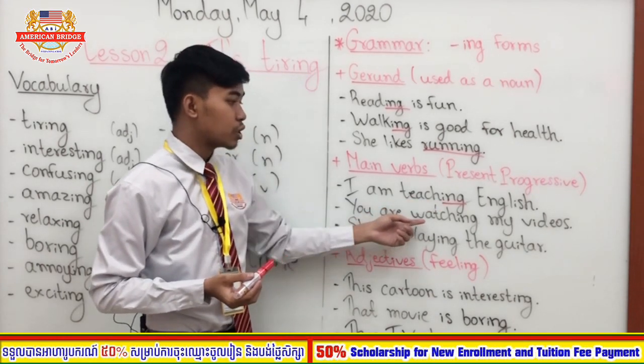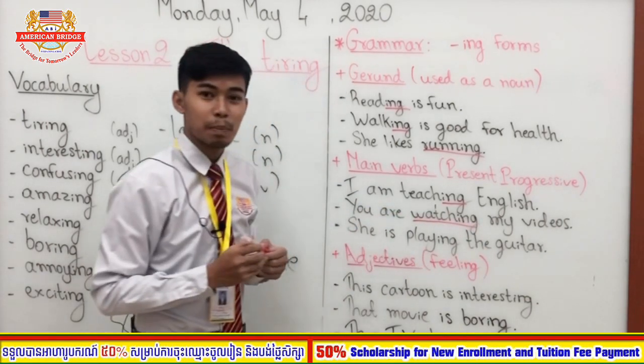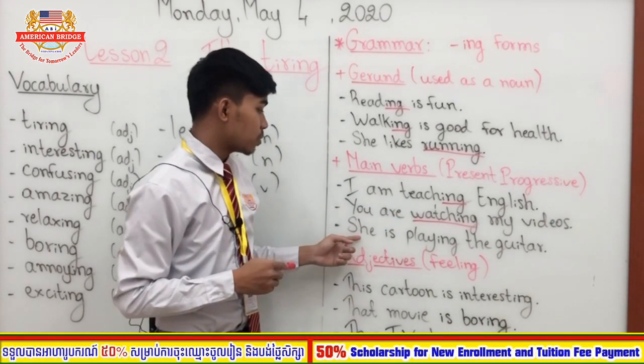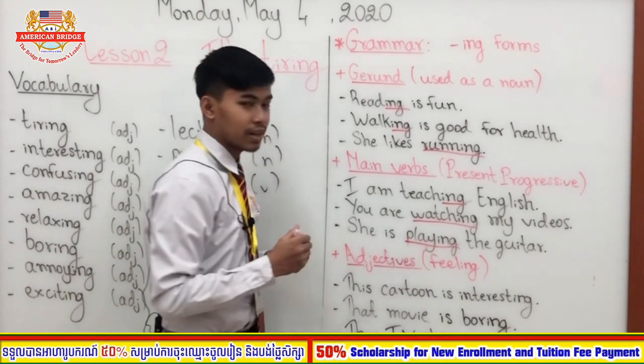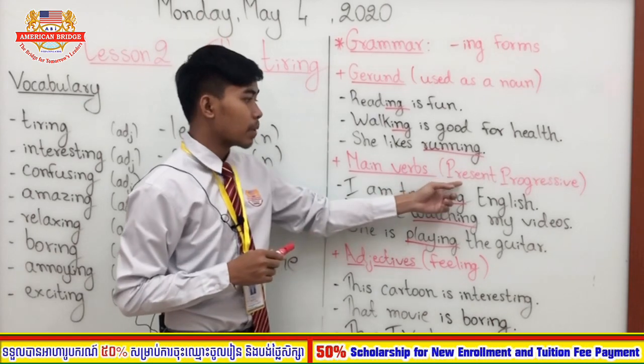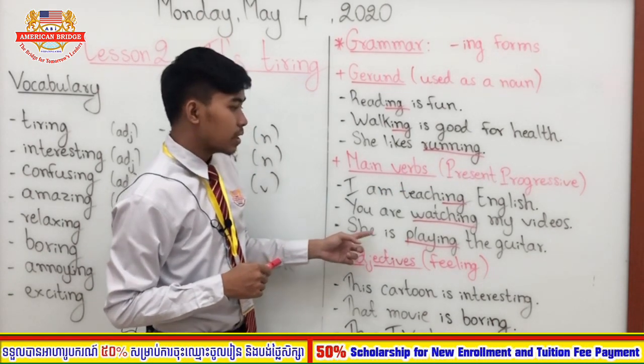You are watching my videos. So watching here is the main verb, right? And the last one, she is playing the guitar. Playing here is the main verb, right? It is in the form of present progressive or present continuous.